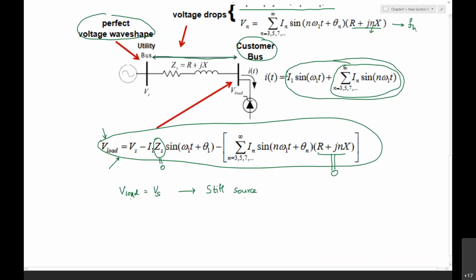If the load voltage is not equal to Vs, maybe it is more than the supplied voltage.